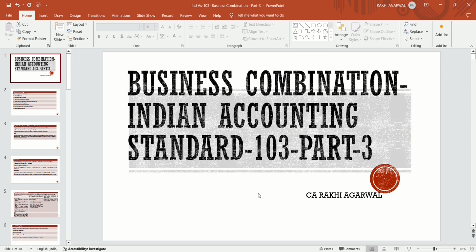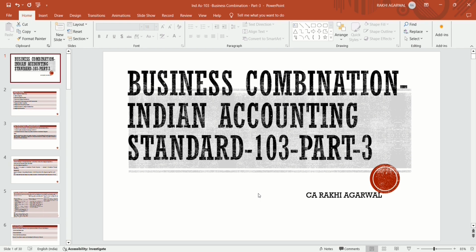There are two business combination methods: the acquisition method and the common control method. What is an acquisition method? Where an entity acquires another entity outside the group, that method is called an acquisition method. Then we discussed the common control method: when an entity acquires another entity within a group, that transaction is said to be a common control transaction.